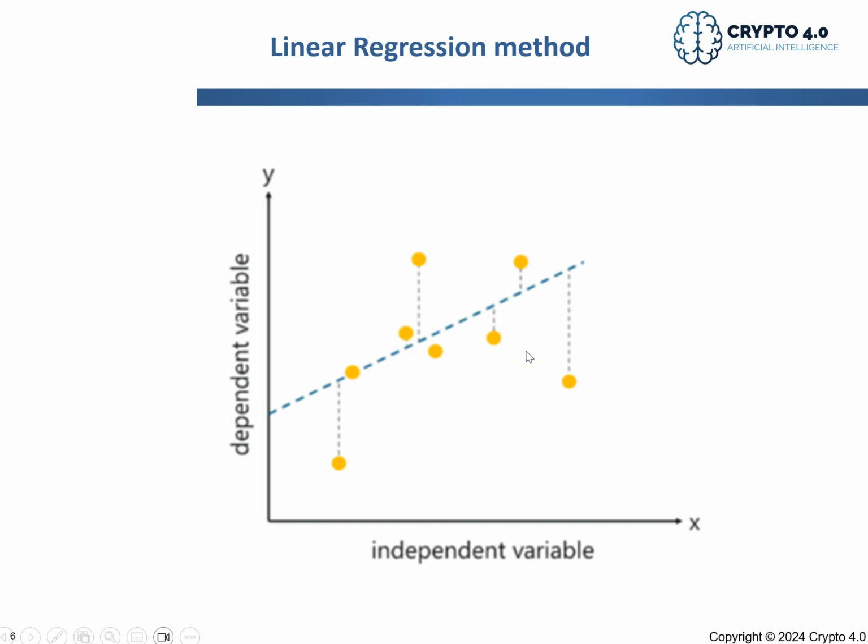So let's talk about our first method here, supervised machine learning. Basically, a regression model considers at least two variables, independent variables and dependent variables. In our case, the independent variable will be the price of the coin, and as a dependent variable, for example, you consider market cap or volume of transactions. We have in our case two variables.